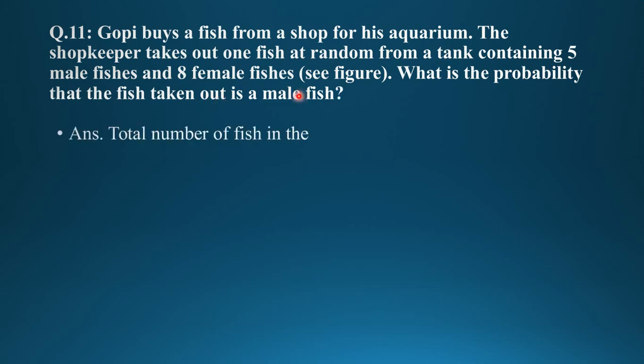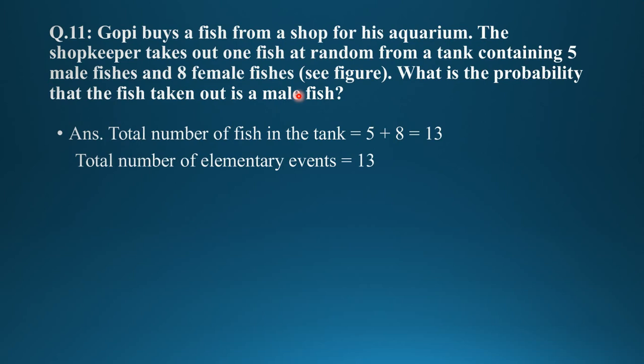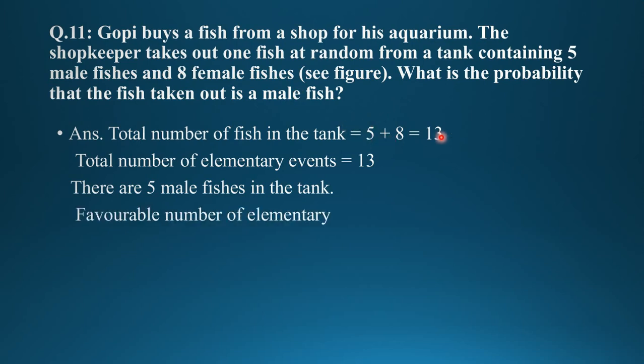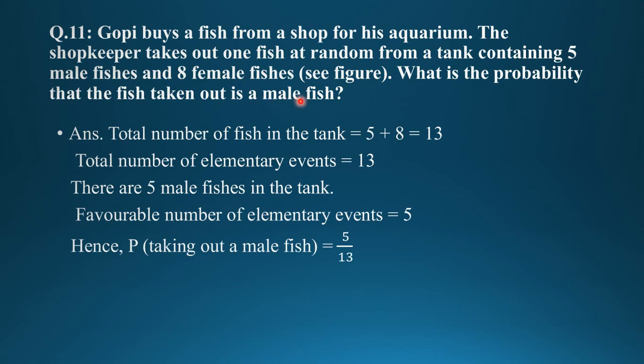Again, we have to find what is the event. We take a fish out. So again, we have to find the total number of fishes. The total number of fishes in the tank is 5 plus 8, 13. 5 male and 8 female. There are 5 male fishes. What is the event? Getting a male fish. So we have to find the favorable outcomes for a male fish, which is 5. So 5 upon 13 is the solution.